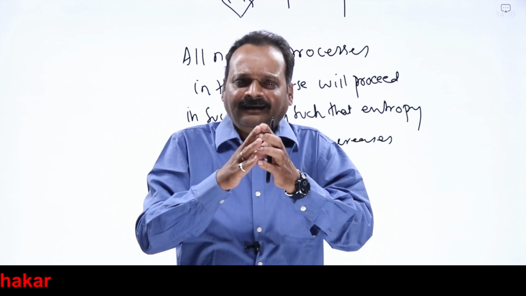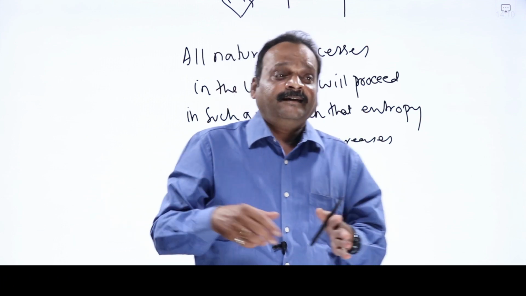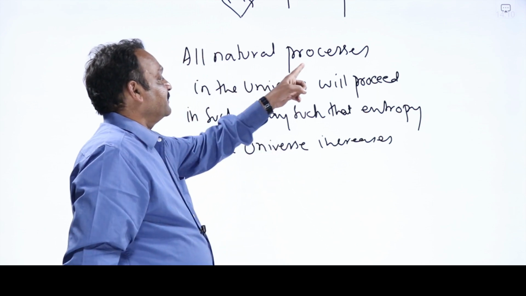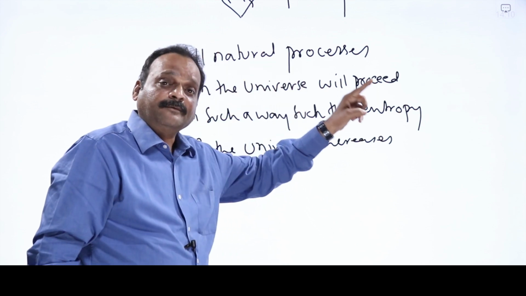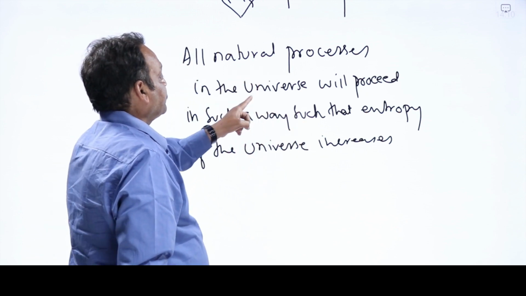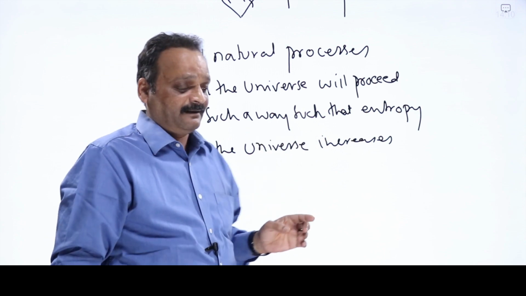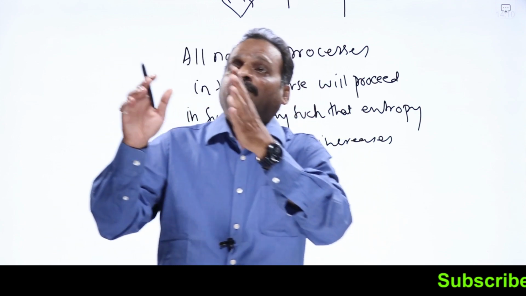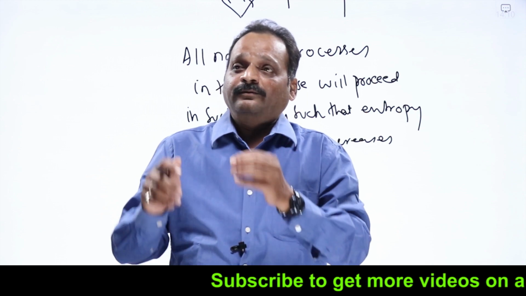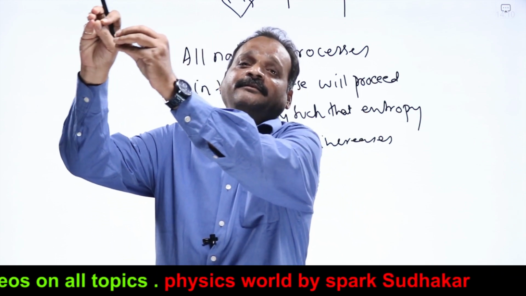Like this, all natural phenomena. Why do things happen in such a way? Because all natural processes in the universe are irreversible processes. All natural processes in the universe will proceed in such a way that the entropy of the universe increases. Means the ultimate form. Why? Forests only grow in nature. Only when forests grow in nature, disorder will increase, and the entropy of the universe increases.